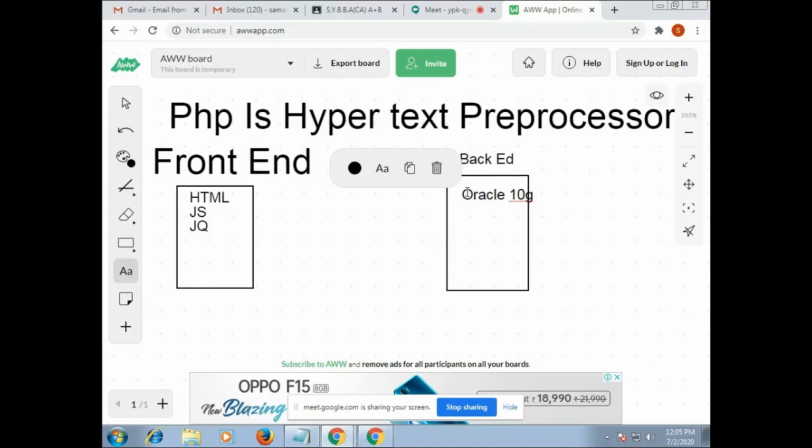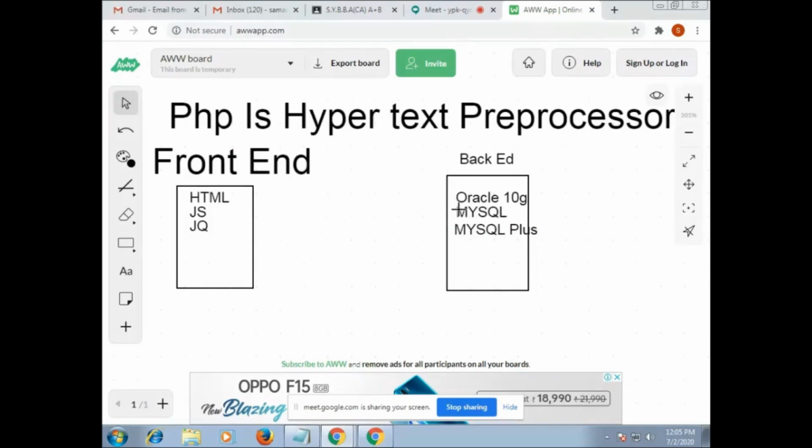If you have heard about MySQL, many people call this MySQL, but the pronunciation according to the industry point of view is My-Sequel. Then we have one more, that is MySQL Plus. These are the examples of backend.